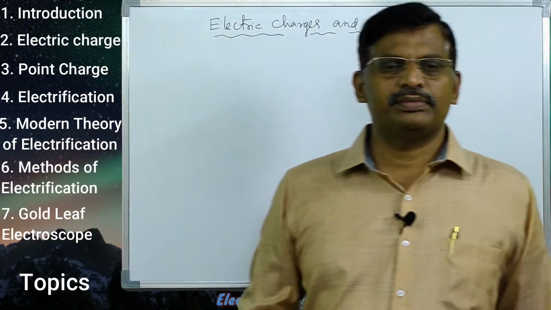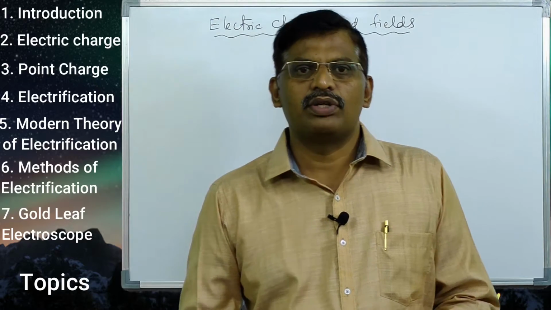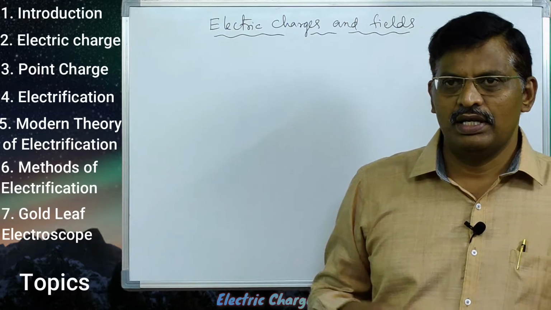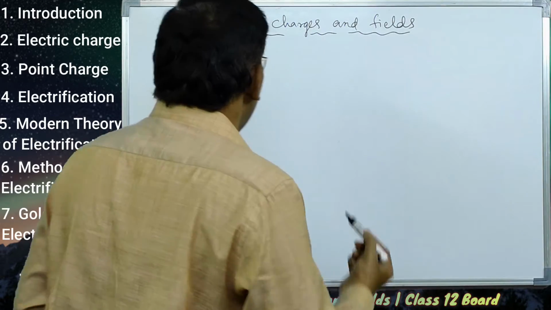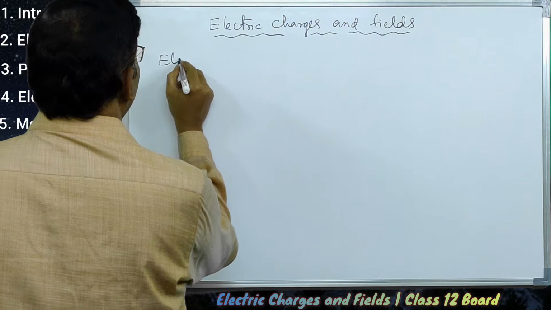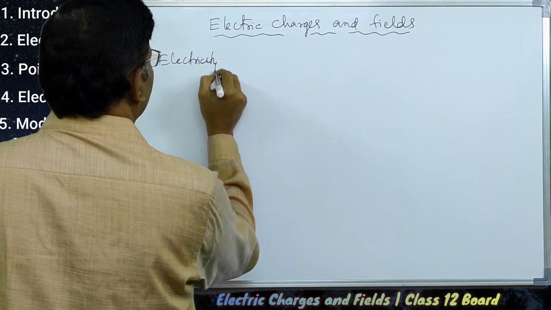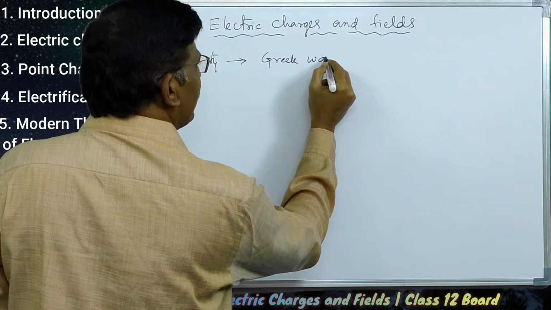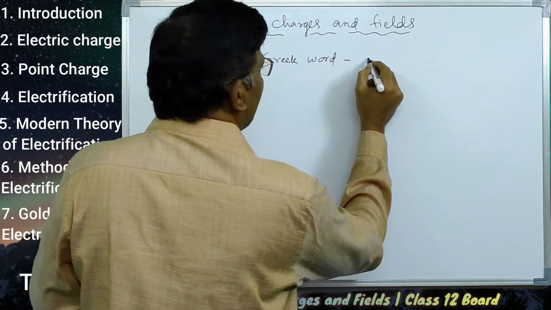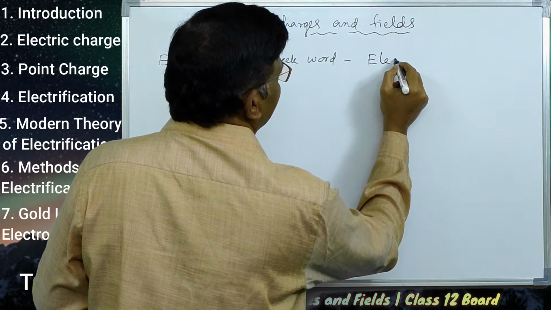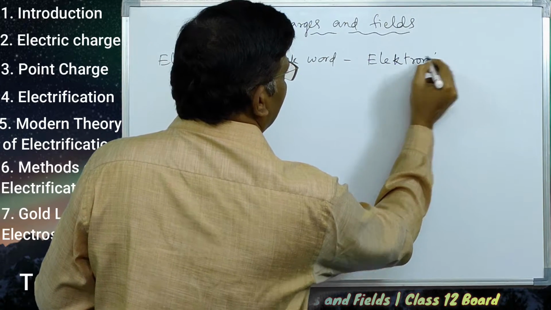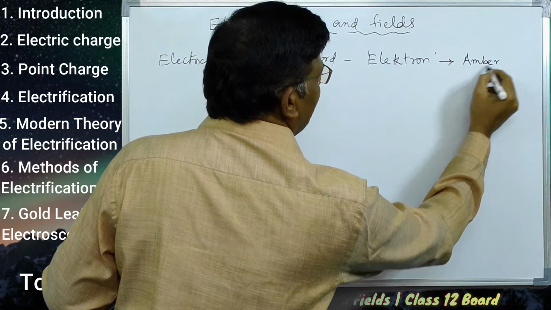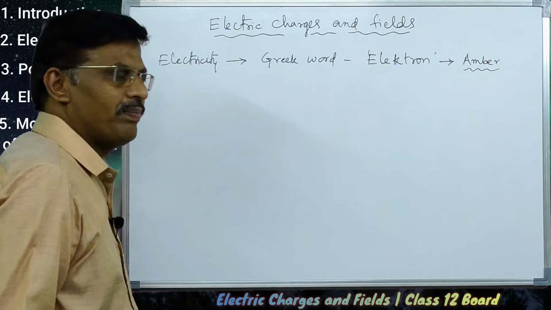In the introduction, let us know about electrostatics. What is meant by electrostatics? The word electricity came from a Greek word, electron. So electron means amber. Amber is the meaning of electron.